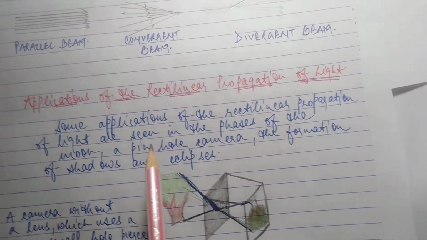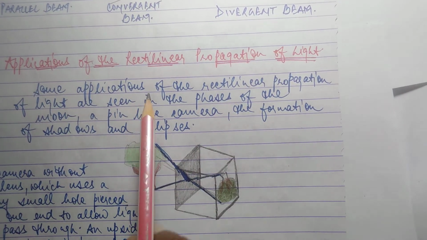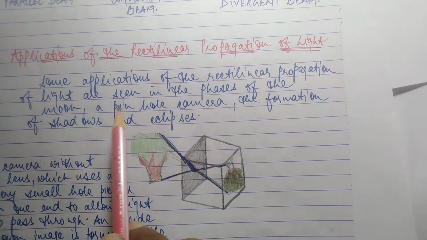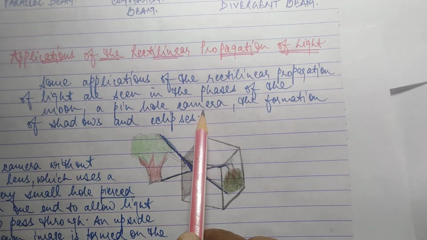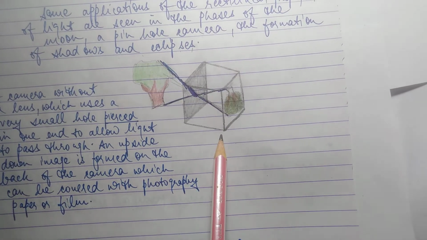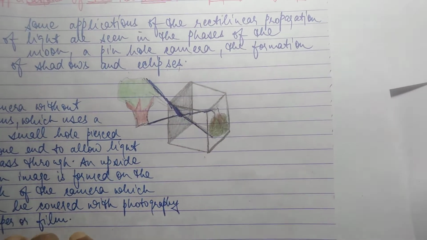Now applications of the rectilinear propagation of light. Some applications of the rectilinear propagation of light are seen in the phases of the moon, a pinhole camera, the formation of shadows and eclipses. You can see the diagram here. This is the pinhole camera. Okay, as I have drawn the diagram here also.